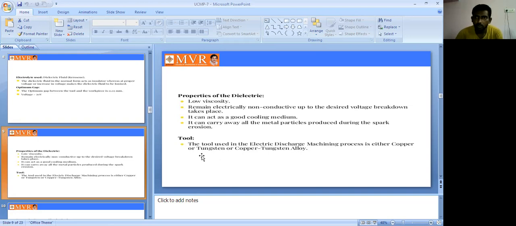The tool used in the electric discharge machining process is either copper, tungsten, or copper tungsten alloys. The tool is made from this kind of material; only these metals can be used to manufacture it. Next we can see